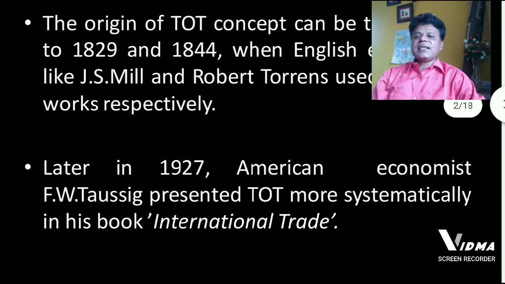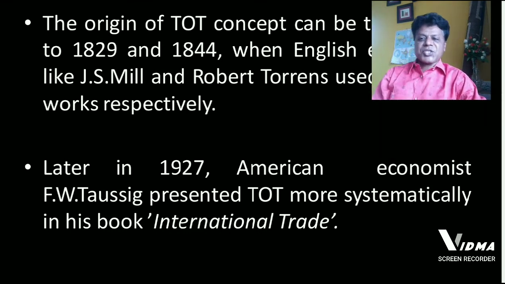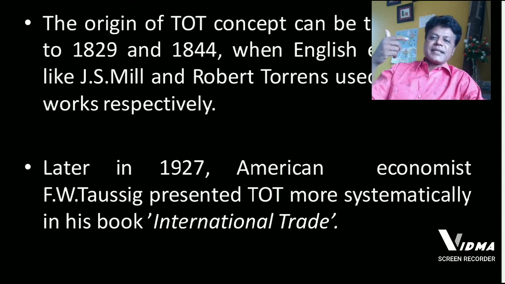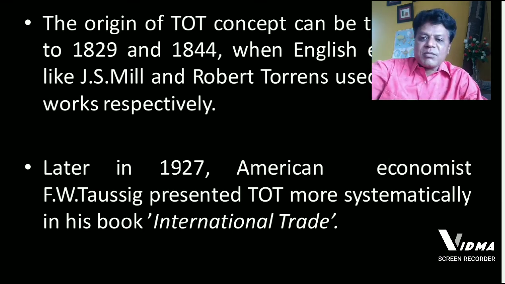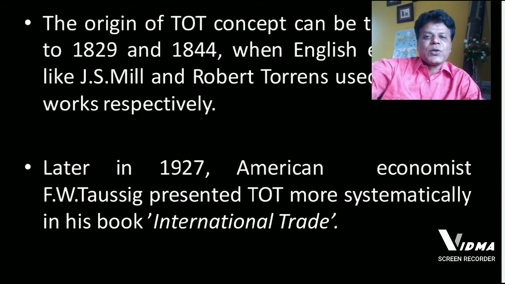Later, in 1927, a popular American economist, F.W. Taussig, presented terms of trade more systematically in his book called International Trade. The concept was refined and presented more systematically by this great economist in 1927.